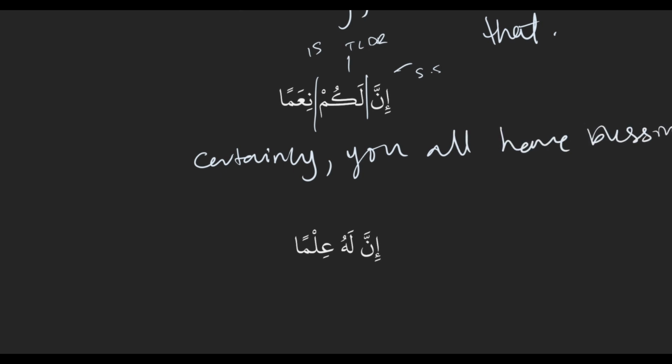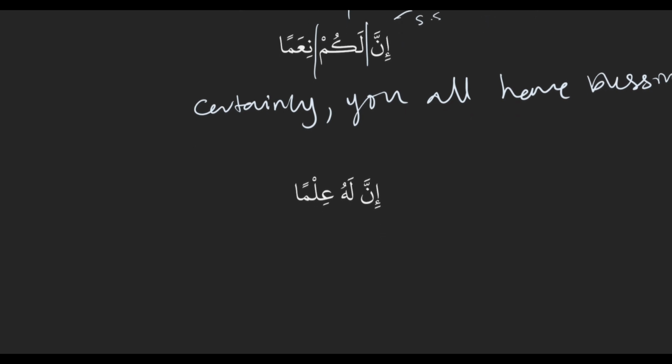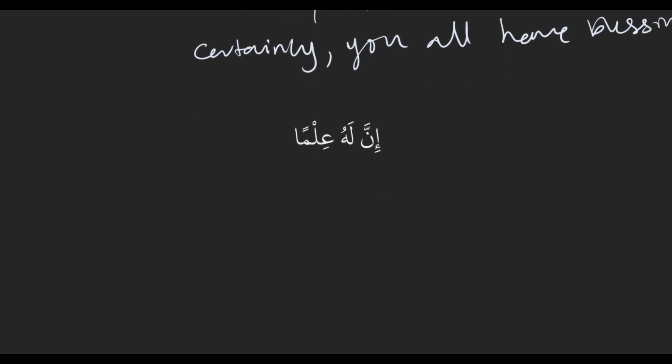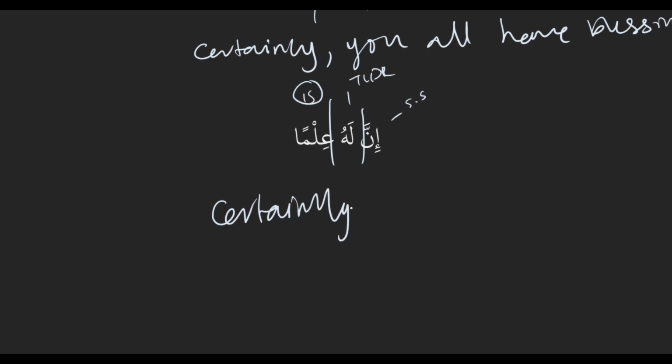One more example. Inna lahu ilman. This is not an ayah either. Inna is the sentence starter, lahu is the TLDR phrase, so I'm going to put my is after the TLDR phrase, between hu and ilman. Translation: certainly for him is knowledge, or certainly he has knowledge.